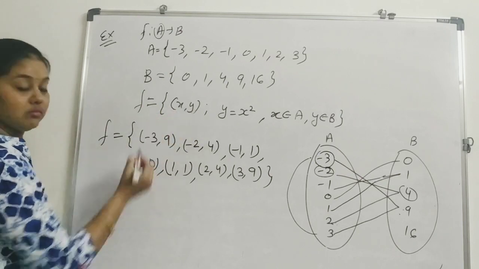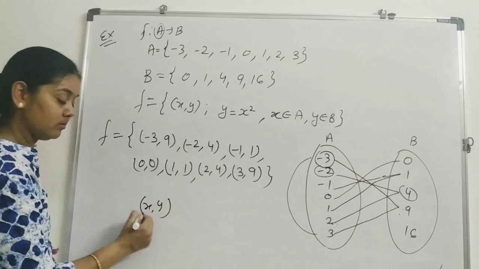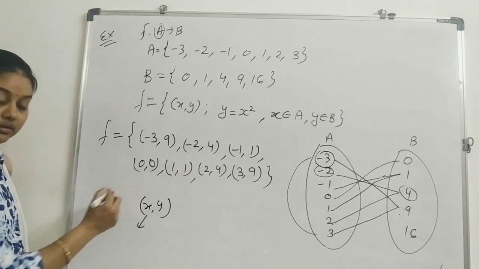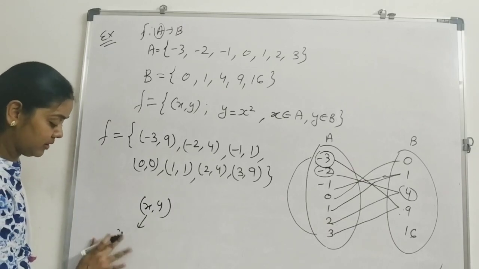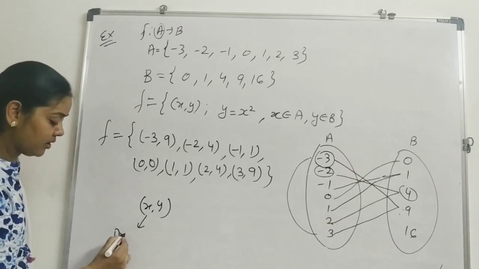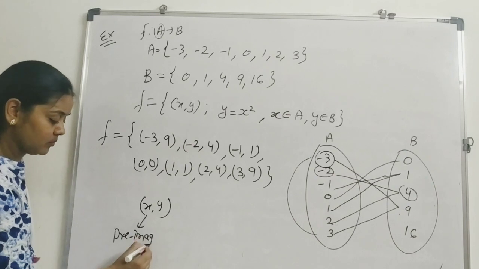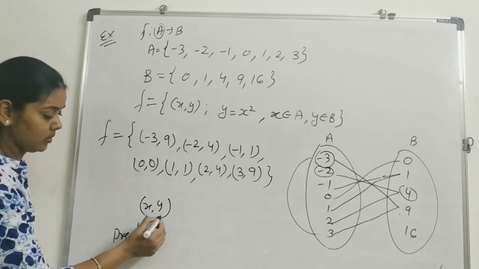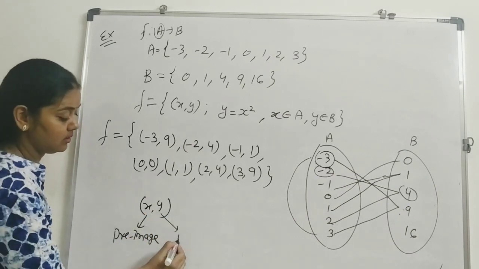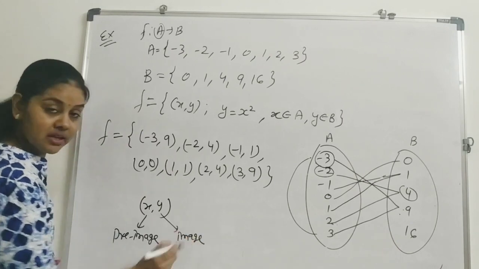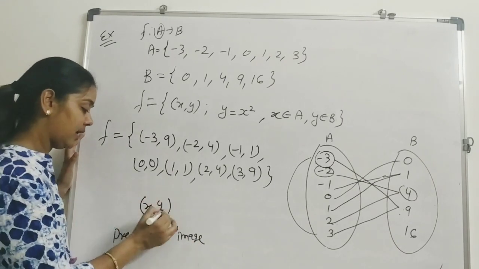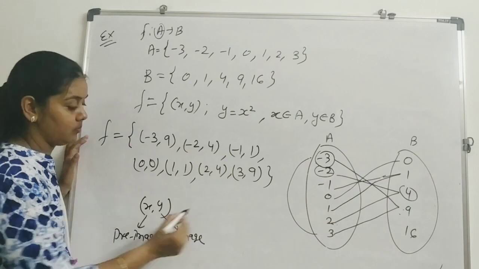And we are taking ordered pair x and y. This x is called pre-image, y is called image, and this x and y is called an ordered pair.